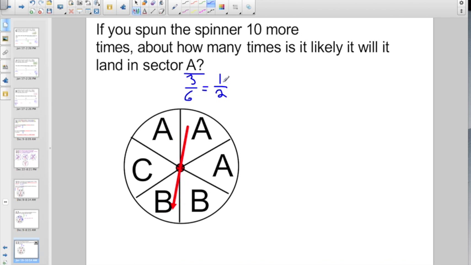So if I'm going to spin it 10 more times and my probability is 1 out of 2 or a half, what's 1/2 of 10? 5. Probably 5 more times it's going to land on A because the probability is about a half. Half of the times I spin the spinner, it's going to land on A. Half of 10 is 5.